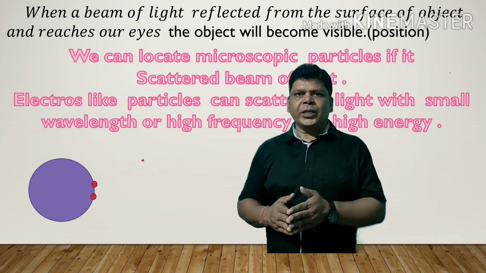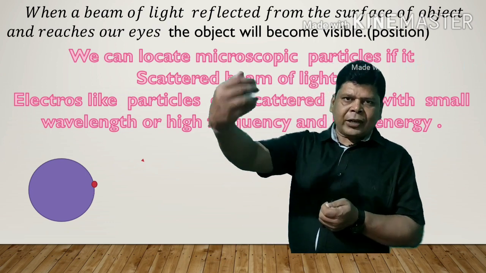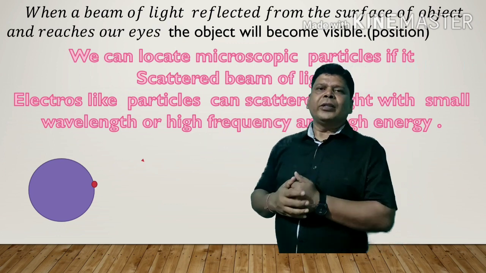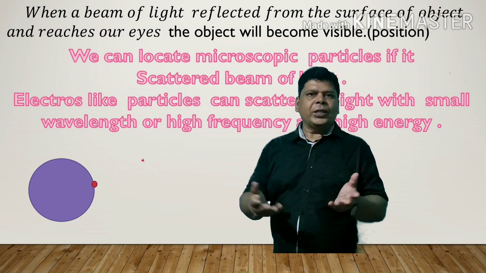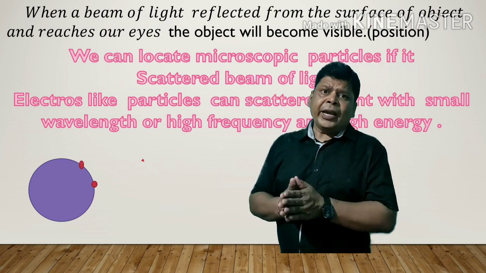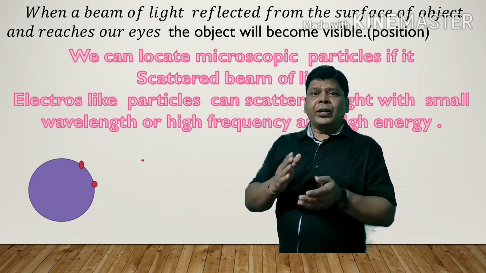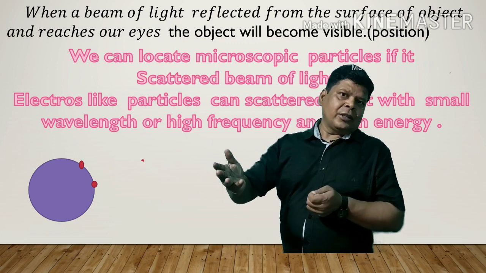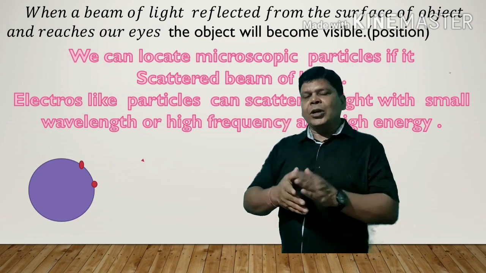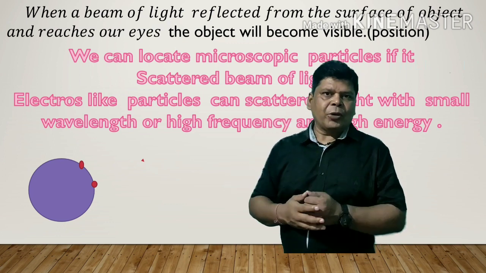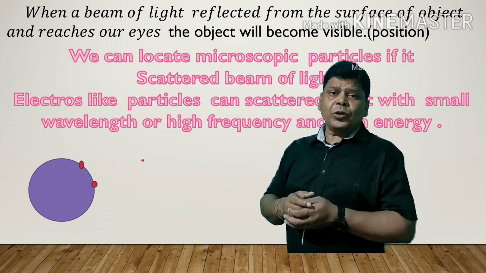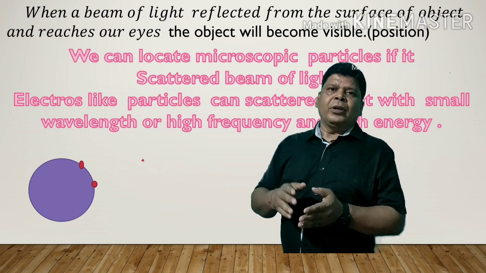It is very simple: when reflected light from an object comes to our eyes, then we are able to see and locate that object. Like that, only if microscopic particles scatter light and it enters our eyes can we locate microscopic objects like electrons, protons, etc.